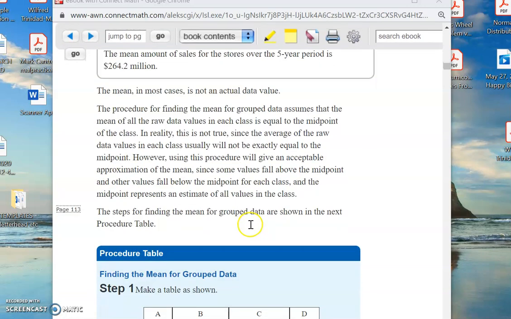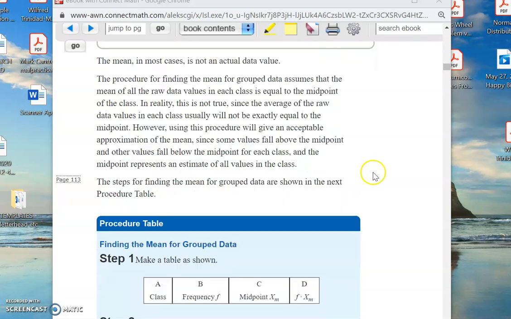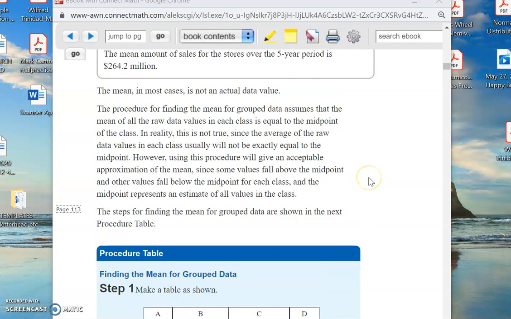Well, what we learned in a previous chapter was how to do this grouped data. So we use the grouped data oftentimes when we have hundreds and hundreds of data points, okay? So it's not practical to try to add up all of those data points. We've already put it into a frequency distribution of some sort and some sort of grouped data. So now what do we do? How do we find out what the mean is of this grouped data?